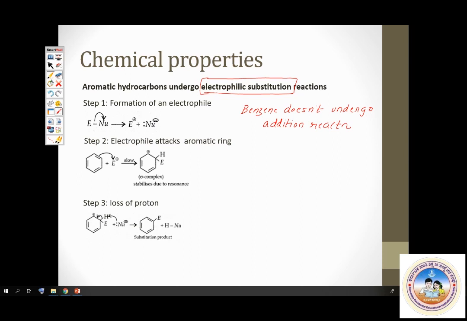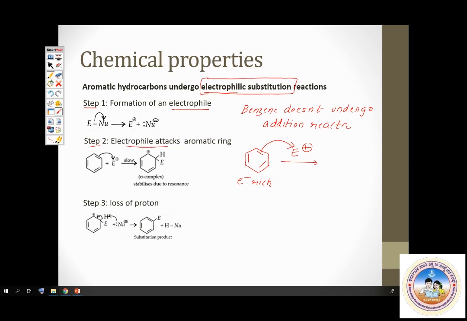Why does benzene undergo electrophilic substitution? Benzene is an electron rich system, and therefore attracts electrophiles. Electrophiles are electron deficient and seek electron rich systems. Benzene is electron rich, hence it shows electrophilic substitution reactions. And electrophilic substitution reactions take place in 3 steps. Step 1, electrophile is generated. Step 2, electrophile attacks the benzene ring. Step 3, proton is lost. That's how all electrophilic substitution reactions take place.